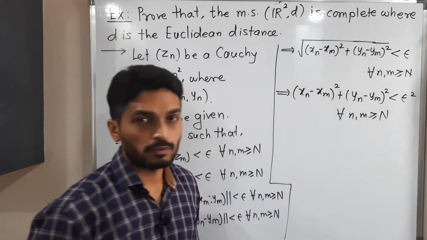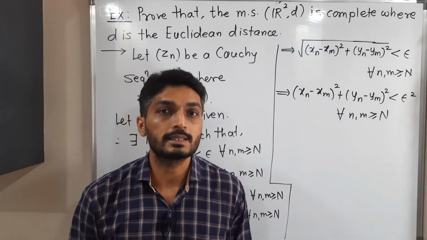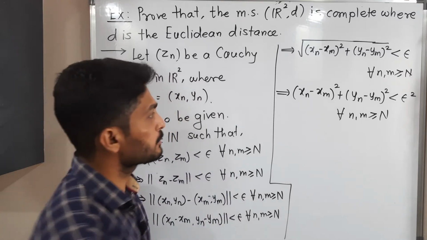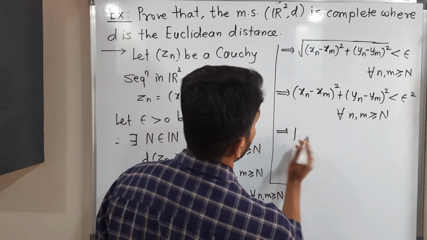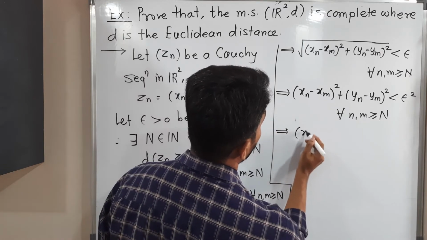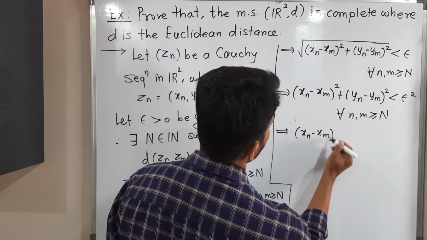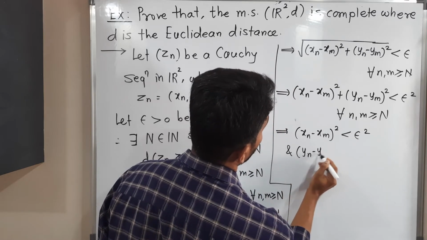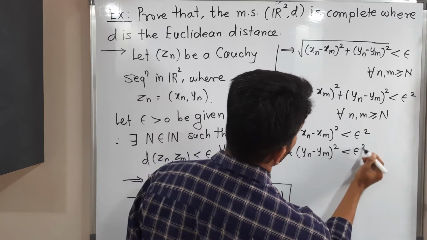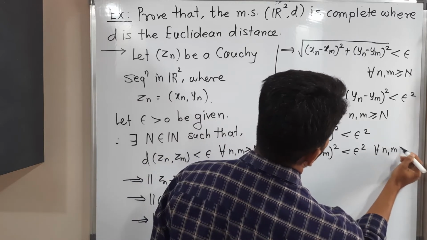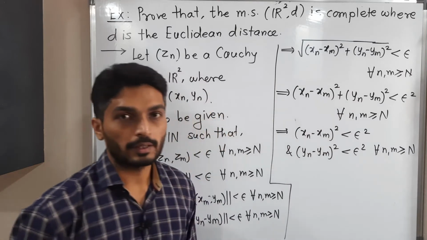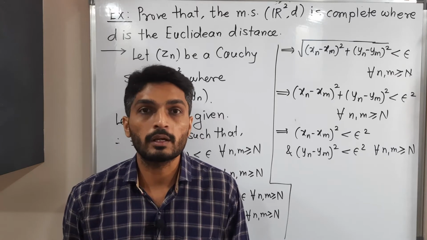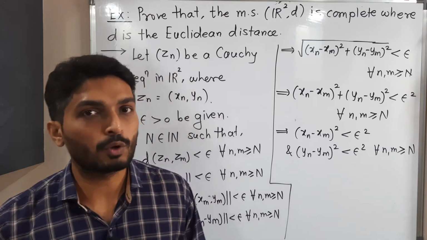See, the sum of two non-negative terms is less than epsilon squared. That means 100% each of them is less than epsilon squared. So I should write here, (xn minus xm) squared less than epsilon squared and (yn minus ym) squared less than epsilon squared for all n, m greater than or equal to capital N. To remove squares, I will take the square root of both sides, but obviously I am going to take the positive square root, so that's why mod will be there.